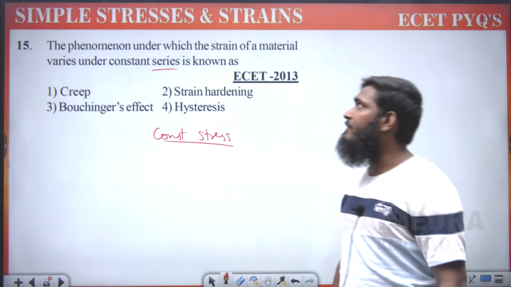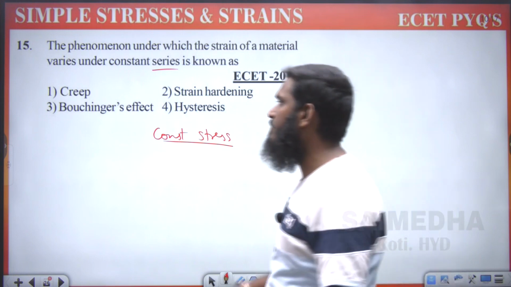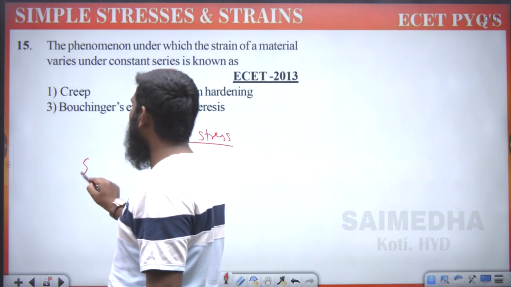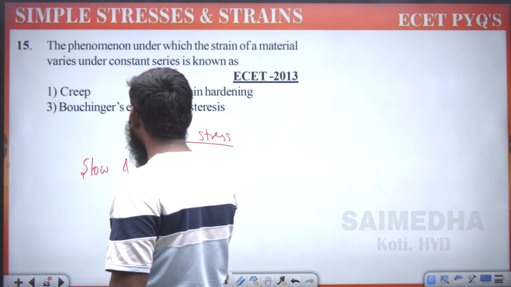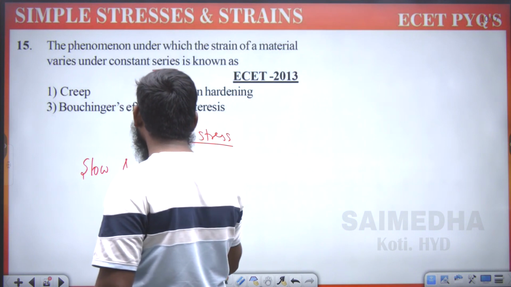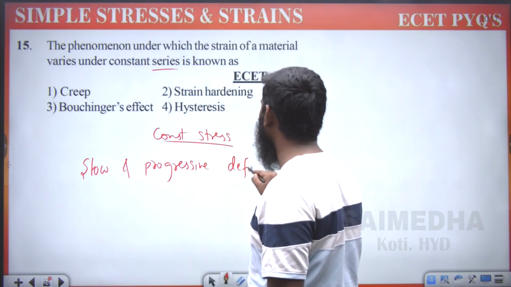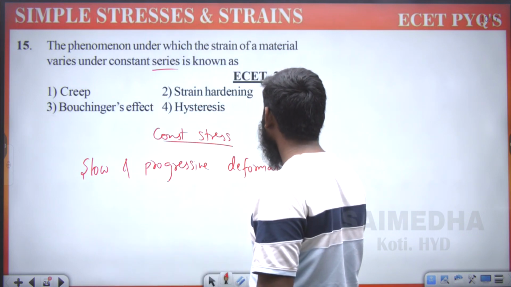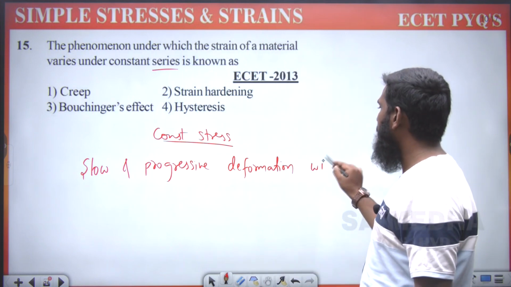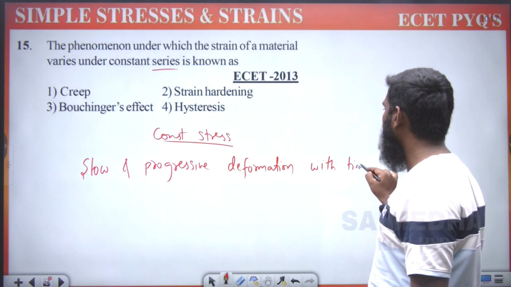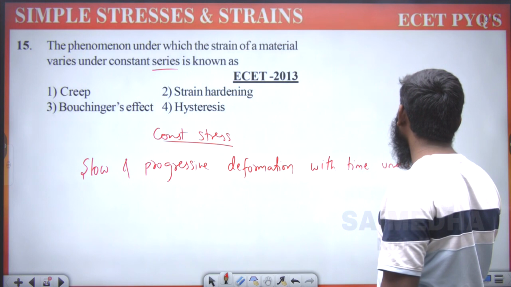Whenever we are having strain under constant stress, we have one definition, one property: slow and progressive deformation with time under constant stress.